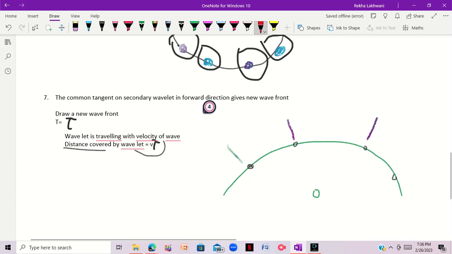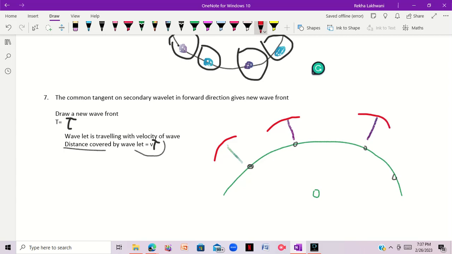At that distance you have to create an arc, right? This is an arc. This is how the arc is created; it is the distance covered by a wavelet.